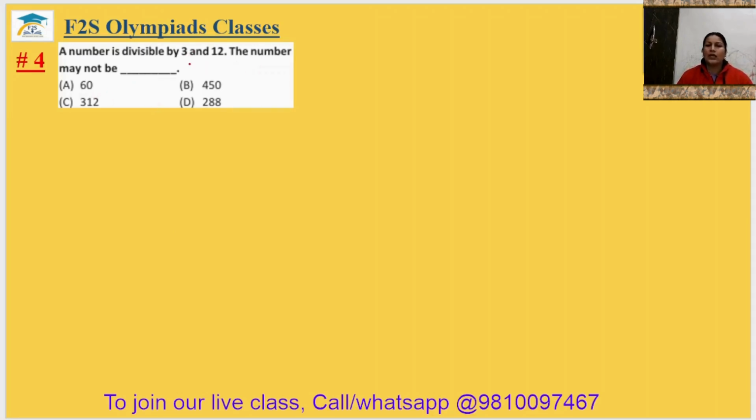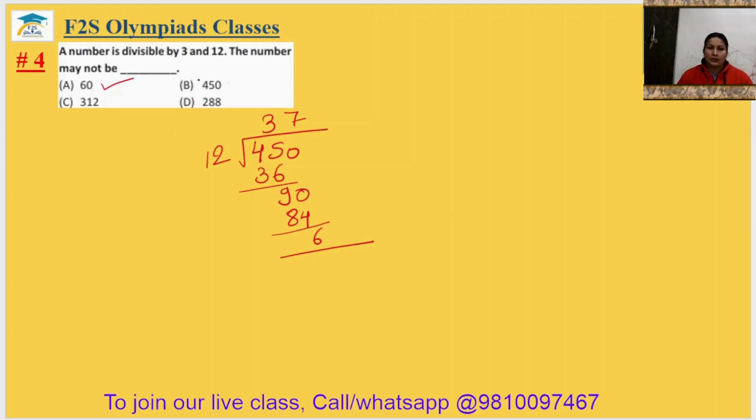So actually, if the number is divisible by 3 and 12 both, and 12 is the LCM of 3 and 12, it means we can check which number is divisible by 12 only. So 12 fives are 60, it is divisible, but 450, if you divide 450 with 12, 12 threes are 36, then 9 and 0. 7s are 84, we will get 6 as the remainder. It means 450 cannot be divisible by 12. That's why we will go with option B. Fourth answer is option B.